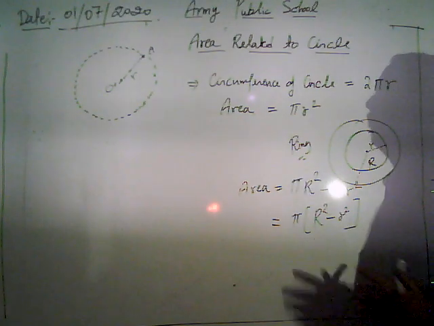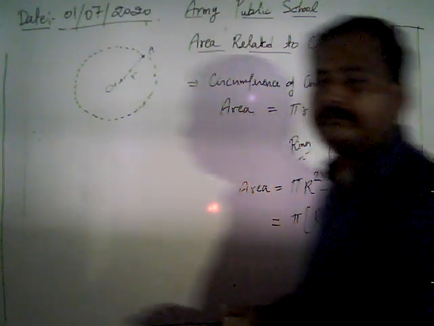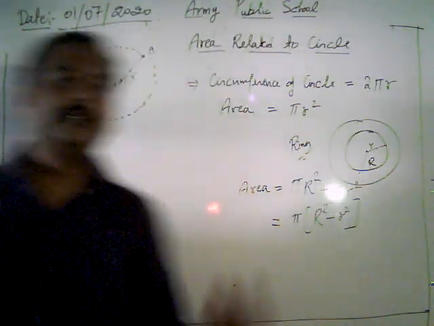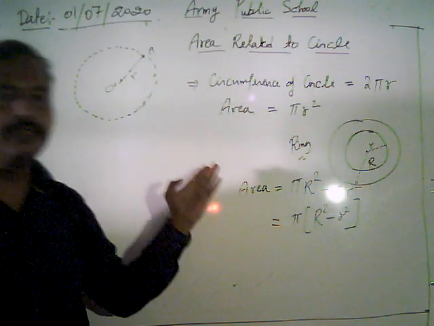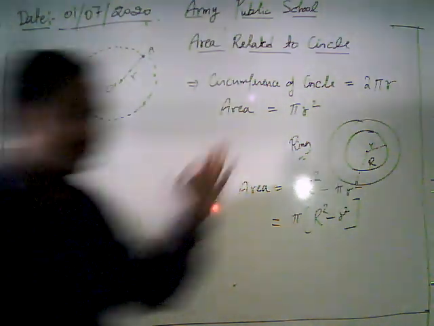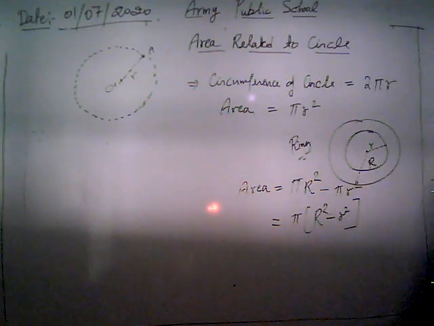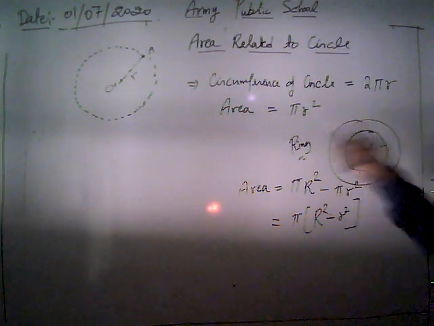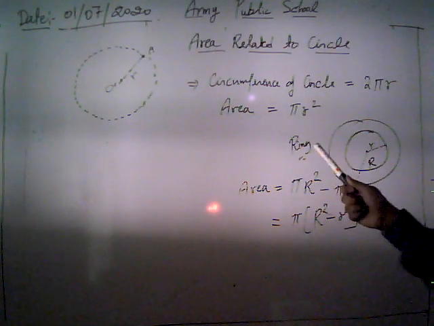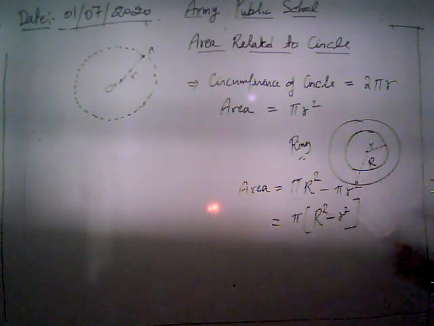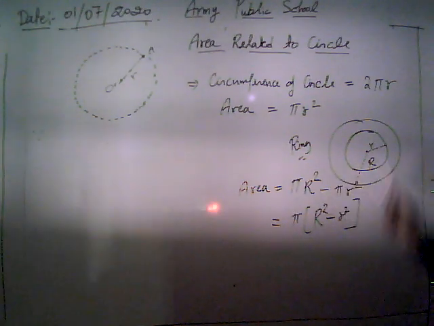Now look, I am going to revise. Today we started with our basic concept: how we get the circumference of a circle, and how we get the area of a circle. Then we discussed how to get the area of a circular ring.